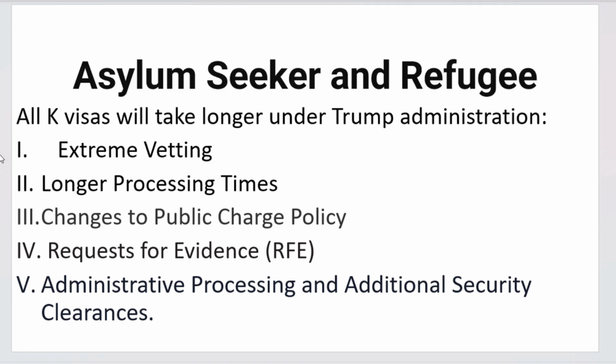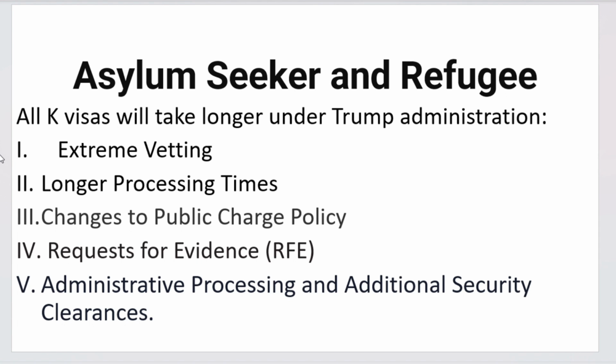Now, let's go to asylum seekers and refugees. All refugees will take longer under the Trump administration. It will involve extreme vetting, longer processing times, a change to the public charge policy, requests for evidence, administrative processing, and additional scrutiny clearance as well.